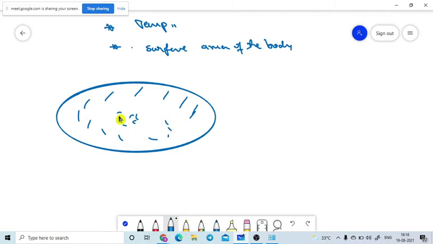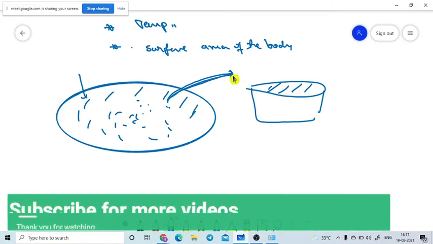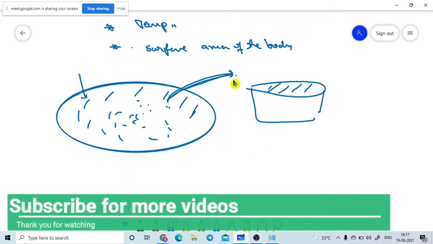If there is more area, what will happen? More emission, higher energy electrons will come down, and more energy will come out from the larger surface area. If more energy is coming out, the temperature will decrease, and the coffee will come down to room temperature very rapidly. The surface area of the cup is very small compared to the saucer. If the surface area increases, the emissive power is also more, so the emission also will be more. So that is very important.